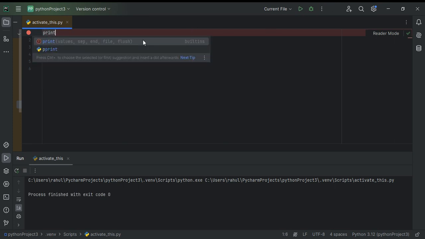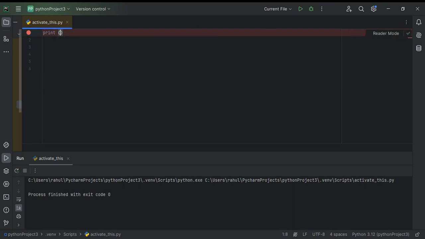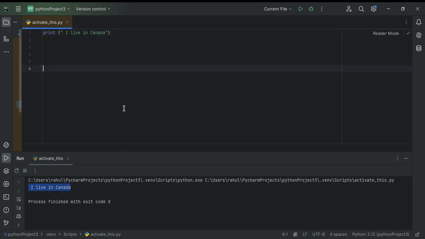Let's write print and try to run anything, like I live in Canada, and let's run this. It says here I live in Canada. Let's try some other codes.